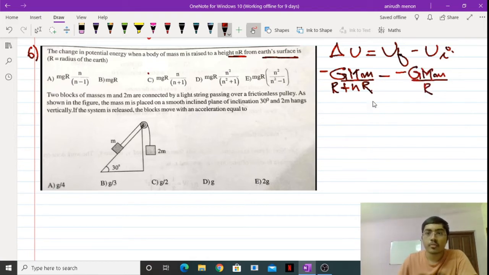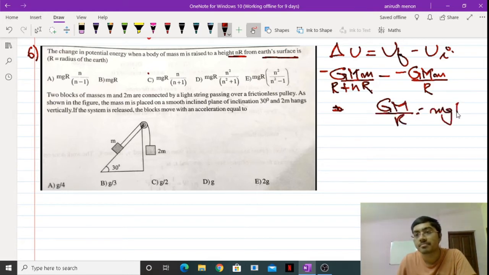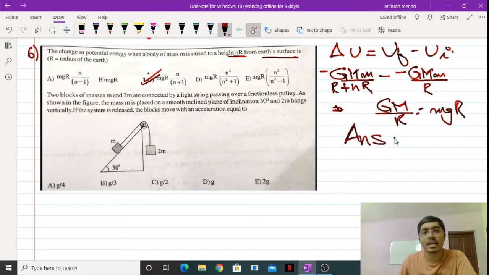That's it. Now you can simply solve this, minus will become plus. You can also substitute GM divided by R squared equal to g. Just substitute that, and you will get option C as the correct answer for this question. I'm not solving this fully because it is a very simple solution. So let's proceed to the next question.